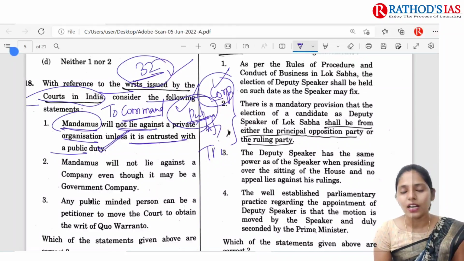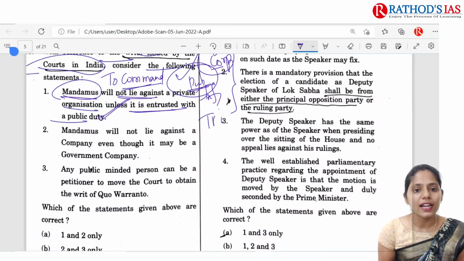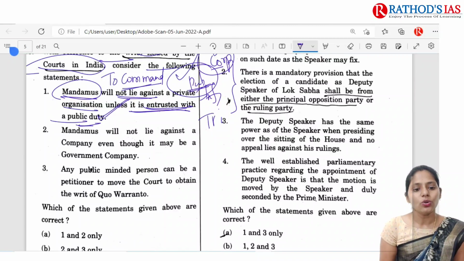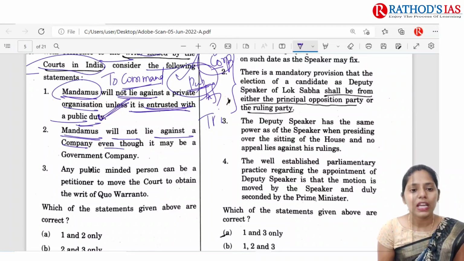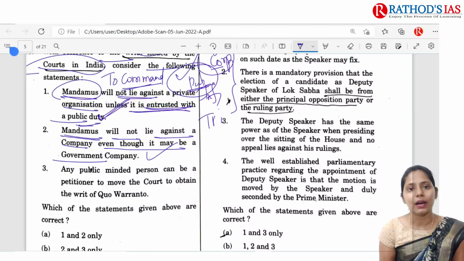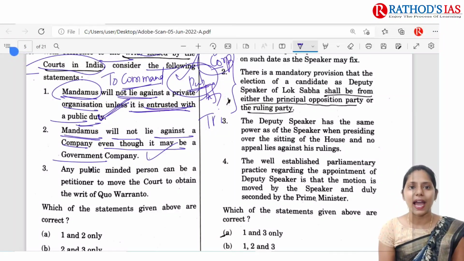But this mandamus cannot be given to a private organization, unless it is entrusted with a duty. So we need to think about this statement. The next one is: mandamus will not lie against a company even though it may be a government company. It will not be given against a company, because in a company we will have contracts. So for this contract obligation, we cannot issue mandamus.